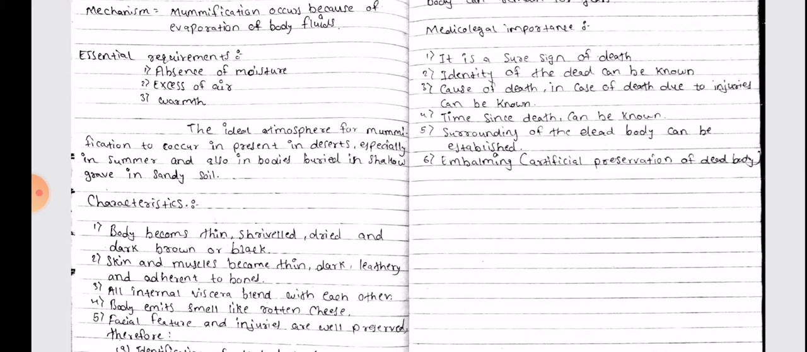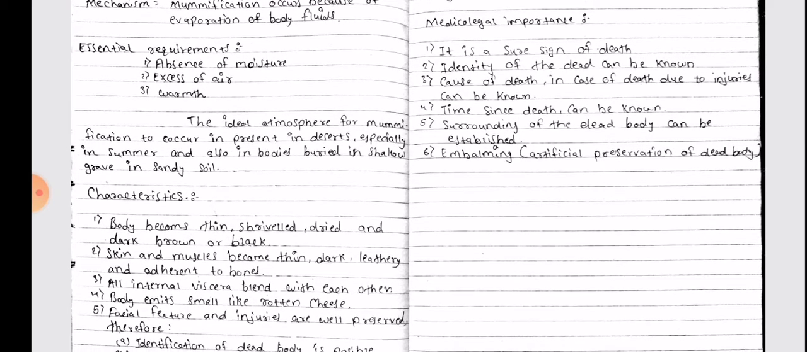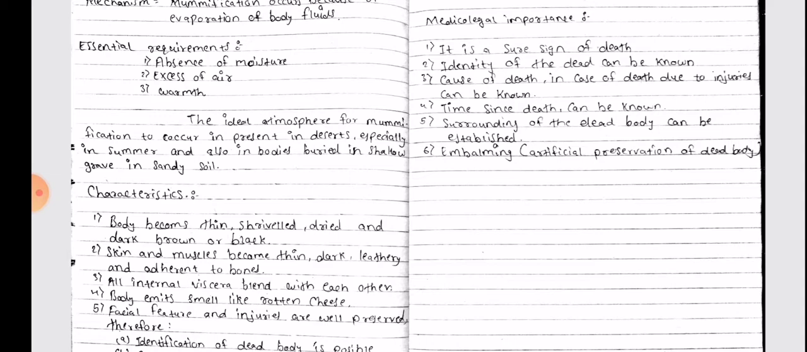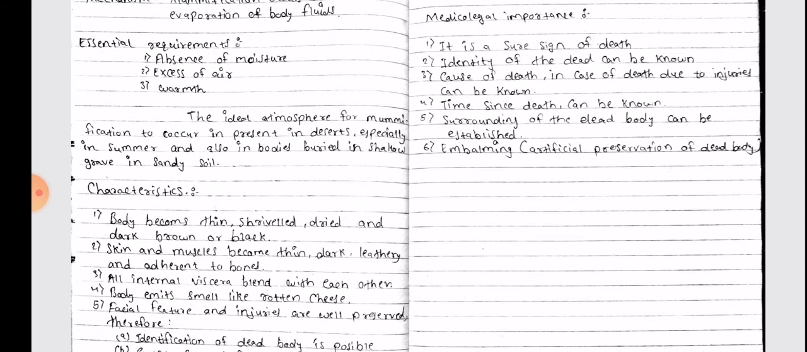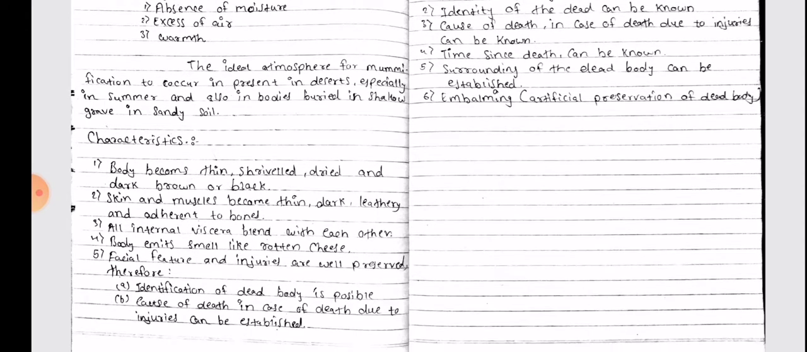The ideal atmosphere for mummification to occur is the presence of desert, especially in summer, and also in bodies buried in the shallow grave in sandy soil. Characteristics: body becomes thin, shriveled, dried, and dark brown or black. Skin and muscles become thin, dark, leathery, and adherent to bones.